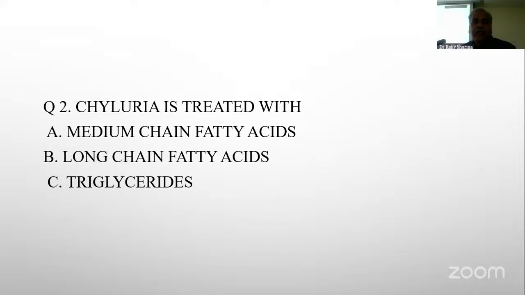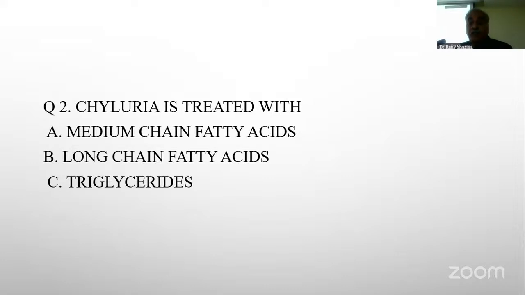Chyluria is treated with medium chain fatty acids, long chain fatty acids, or triglycerides. So medium chain fatty acids, and the best example is coconut oil. You ask the patients to use coconut oil and avoid any other fatty food, or ghee or any other kind of oil. The basic thing here is that medium chain triglycerides bypass the intestinal lymphatics and go directly to the portal system. That is why this is more important. They don't cause chyluria because they bypass the intestinal lymphatics.